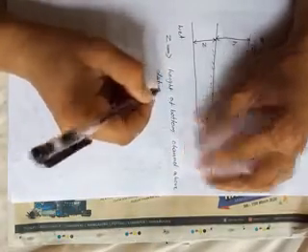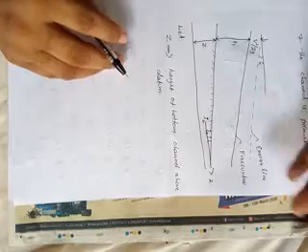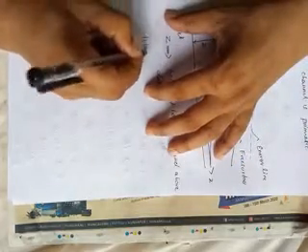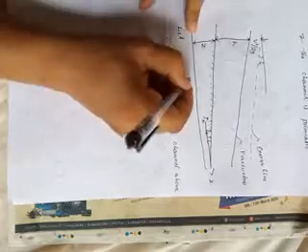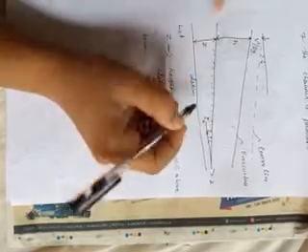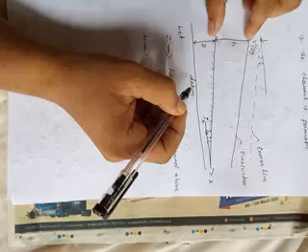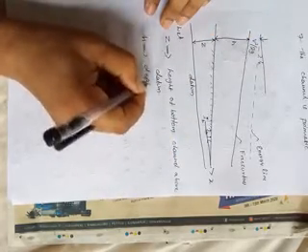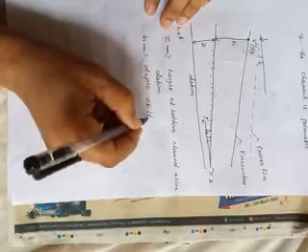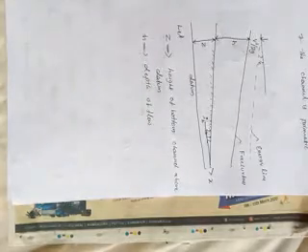Z is the height of the bottom of the channel above the datum. This is the datum line. Next, h is the depth of the flow, see at the section here, the depth of the flow. You got my point?